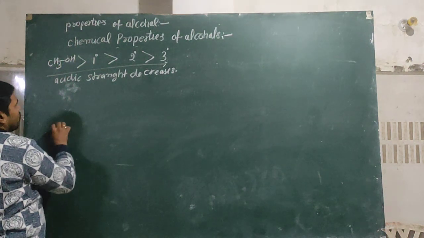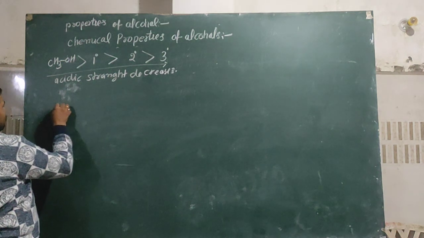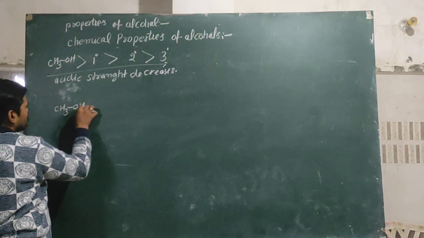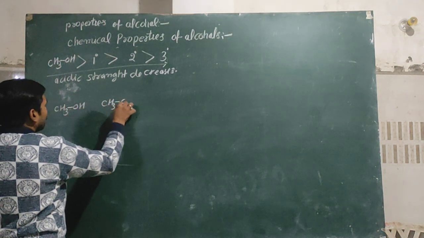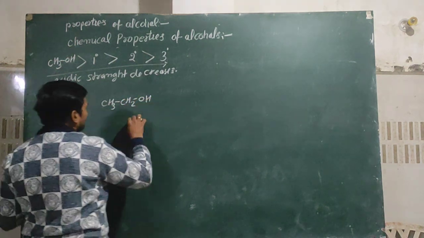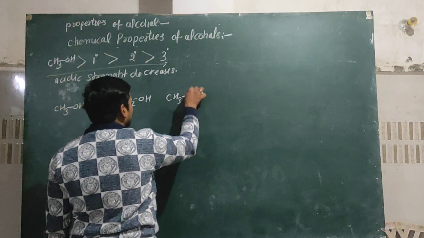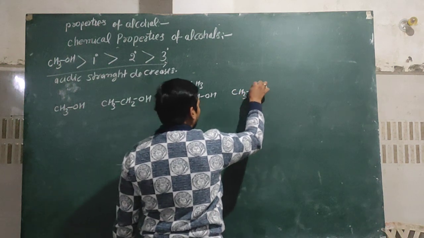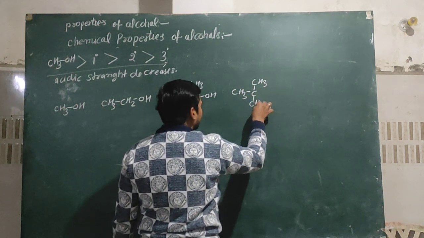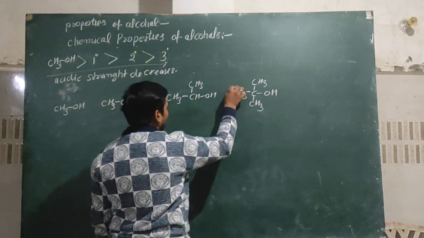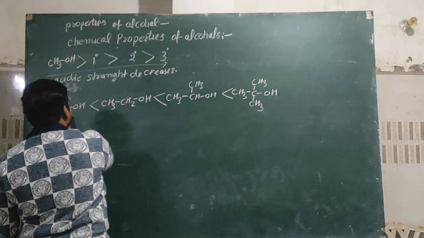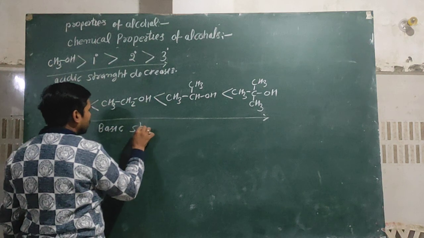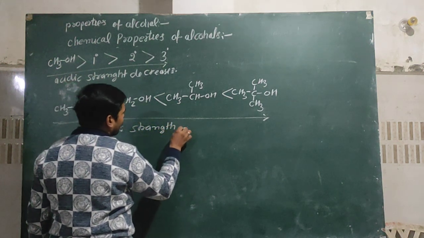that when the number of hydrocarbon chain increases, like CH3OH, CH3CH2OH, CH3CH(CH3)OH, (CH3)3COH, in this situation basic strength increases.